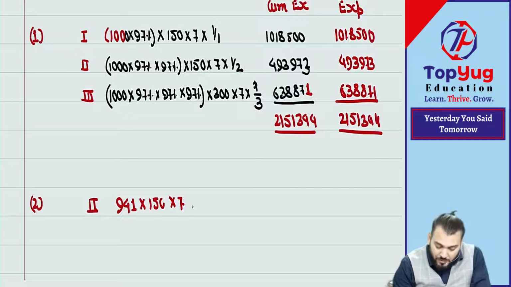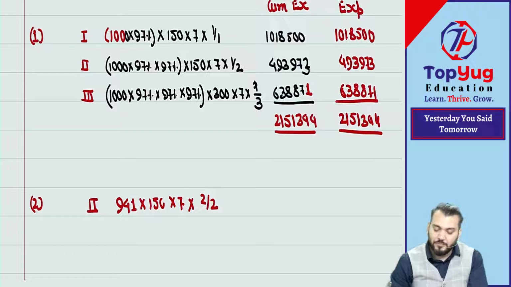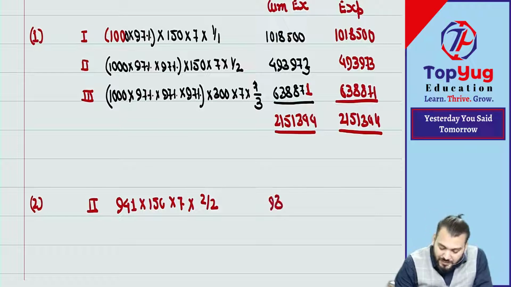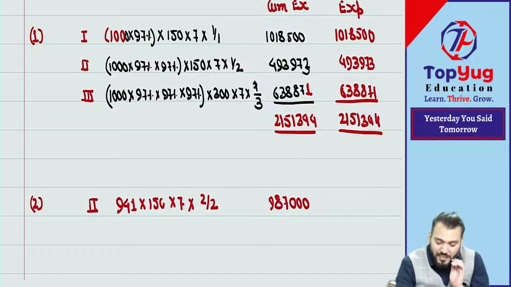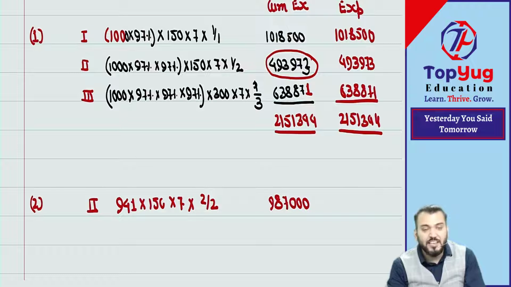Correct. Into what? 941 into 150 into 7 into what? 2 by 2. How much is it coming? 9,87,000. 9,87,000 minus, can I say we'll do this? Minus this. So you will get the expense of second year.